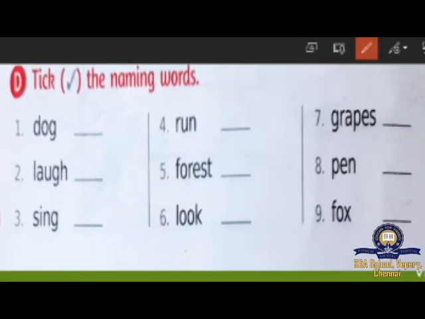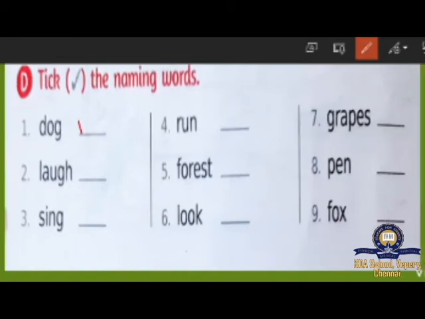Number 1. D-O-G, dog. What is that? Dog is a person, animal, thing or a place. Dog is an animal. So, we have to give a tick. And look at the next one. Number 2, L-A-U-G-H, laugh. Laughing is an action. It's an action. So, it's not a naming word.